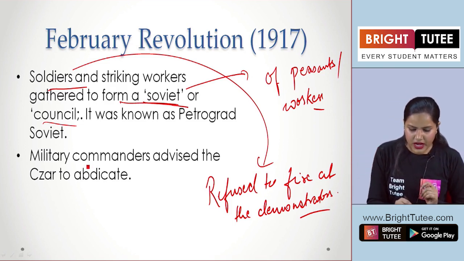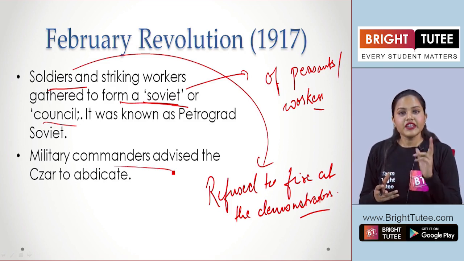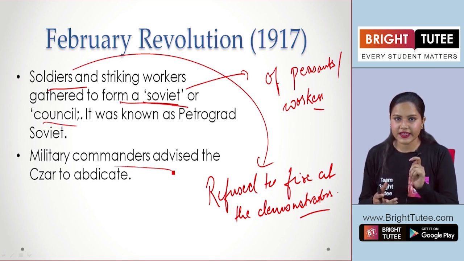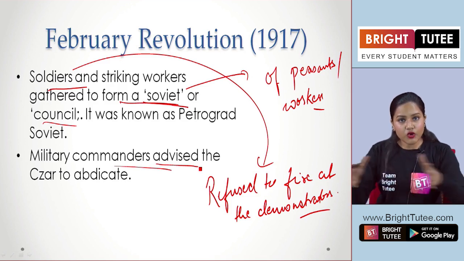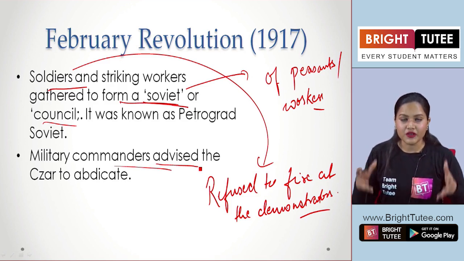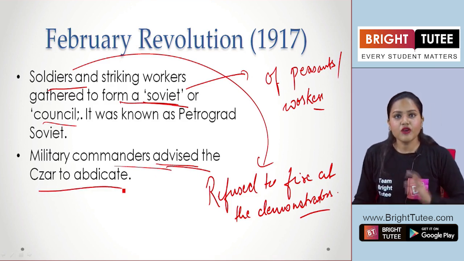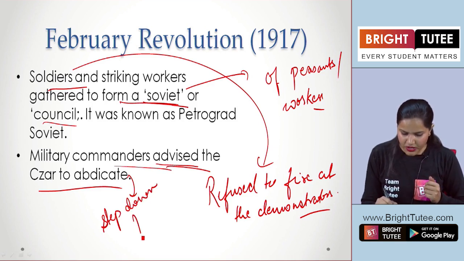Now, the military commanders, on hearing all these things, what are they doing here? They decided to meet the Tsar. Who is the Tsar here? Nicholas II. The military commanders finally met the Tsar, and looking at the overall condition in Petrograd, they advised the Tsar to abdicate. Now what is this abdicate? To formally step down from the throne.